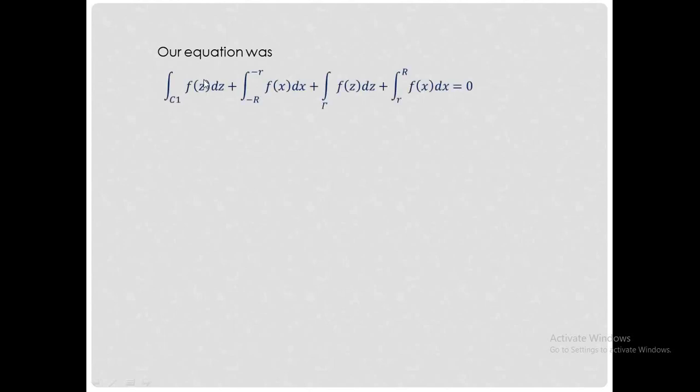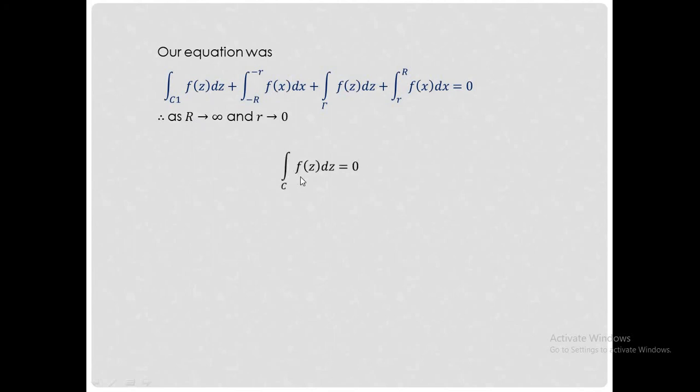Now, this was our equation and we obtained all the terms. First we found integral over minus R to minus r f of x dx plus integral over r to R f of x dx. Then we found this term and then this term. We have found every value when capital R tends to infinity and small r tends to 0.